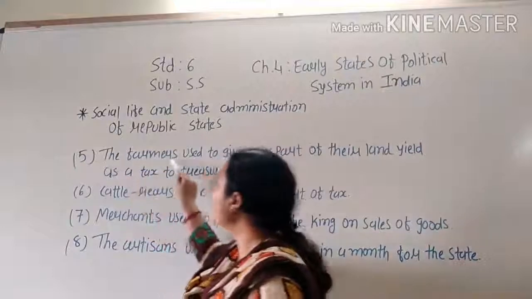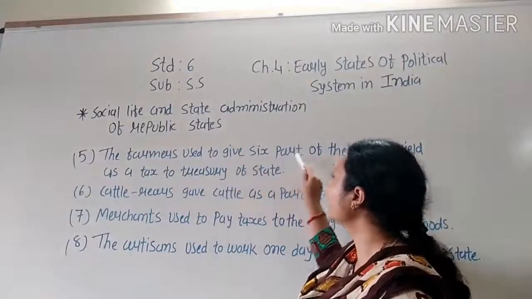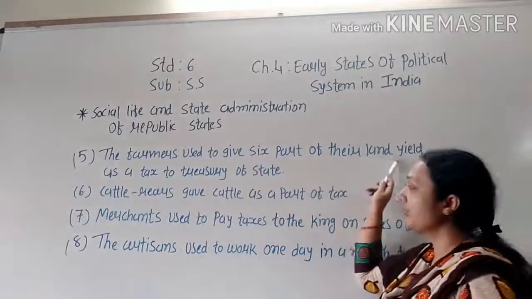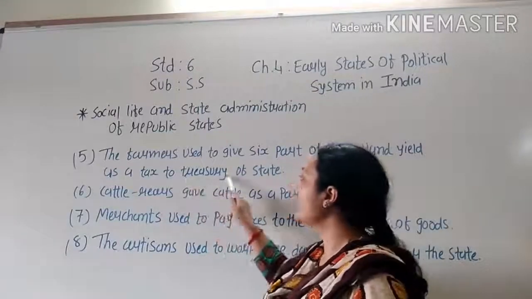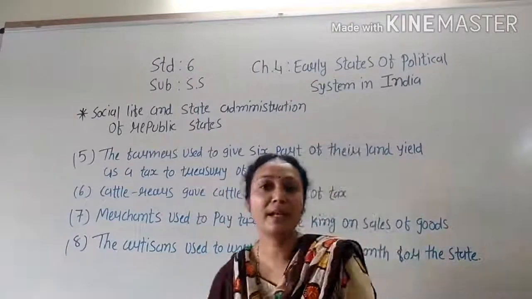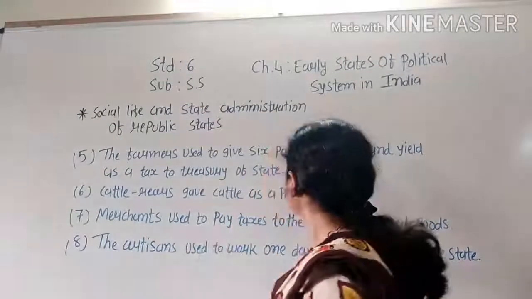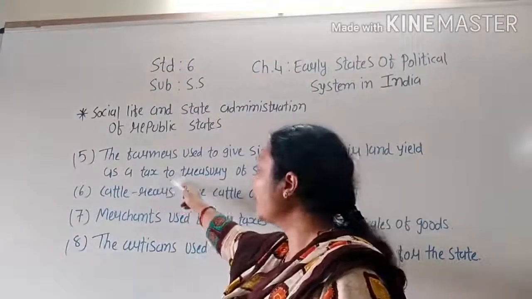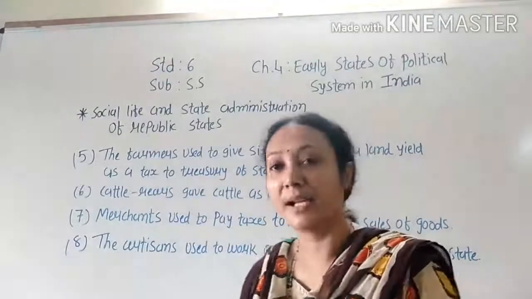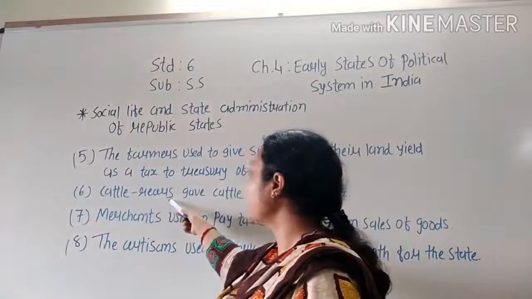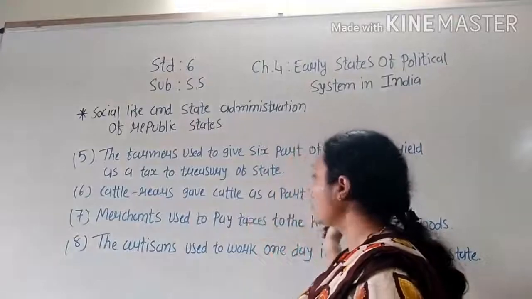Next one is the farmer used to give 1/6 part of their land as a tax to treasury of state. So farmer has to give 1/6 part of their income of their land. So they have to pay tax to treasury for the state. Next one is cattle rearers. Gave cattle as a part of the tax.